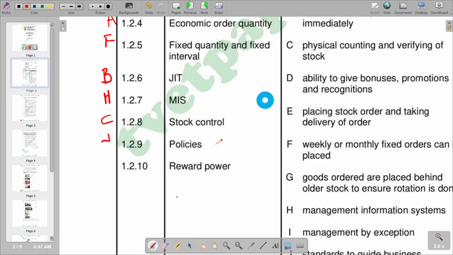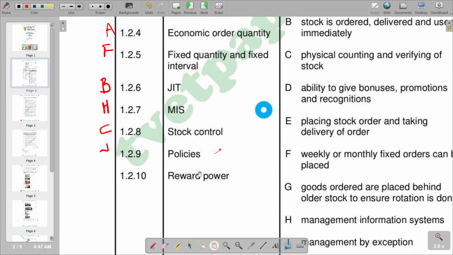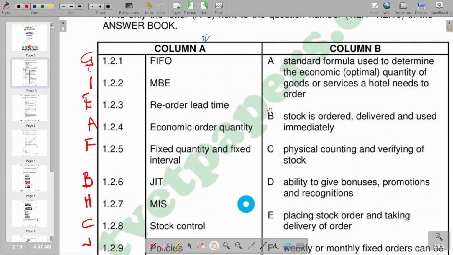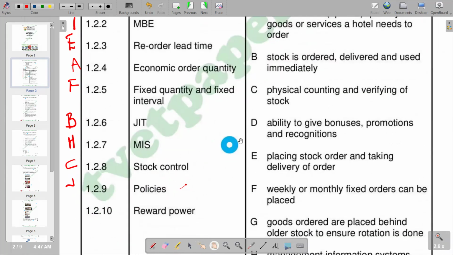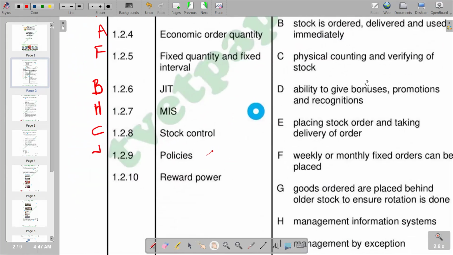According to responses given in column B, we go again and check which one does meet that. Starting from A going down, we see that D is saying ability to give bonuses, promotions, and recognitions, which is representing the rewards. So we have D in the last part.